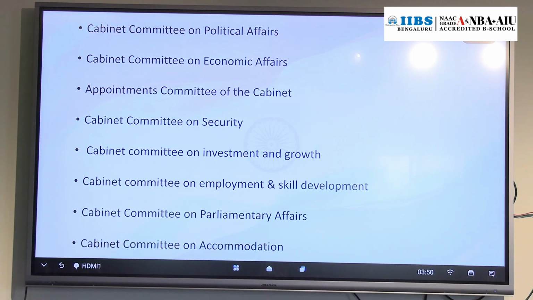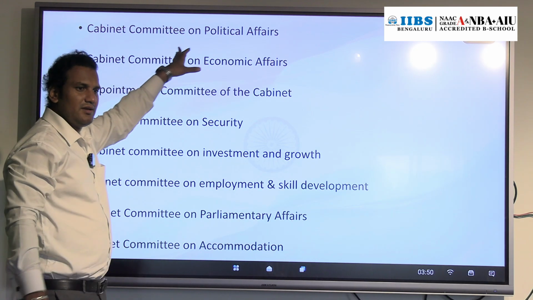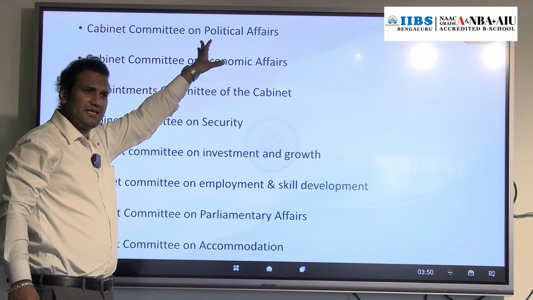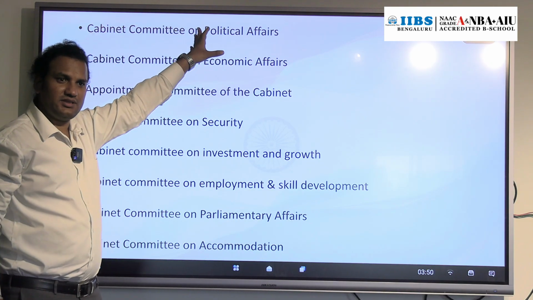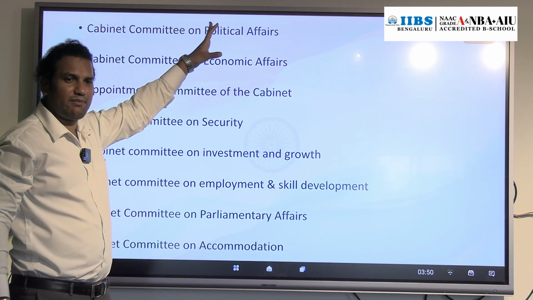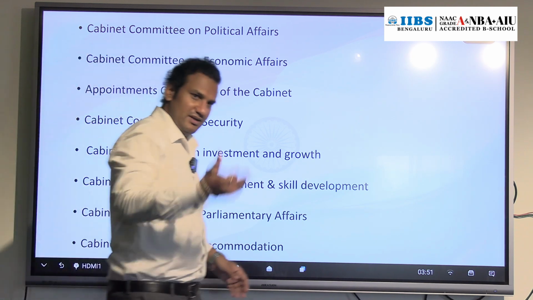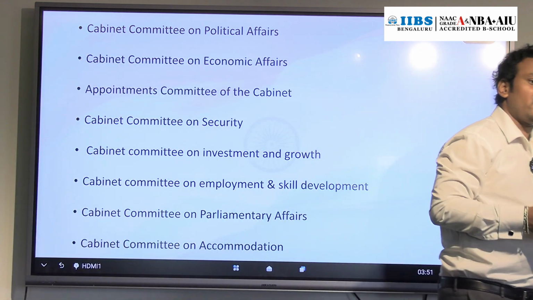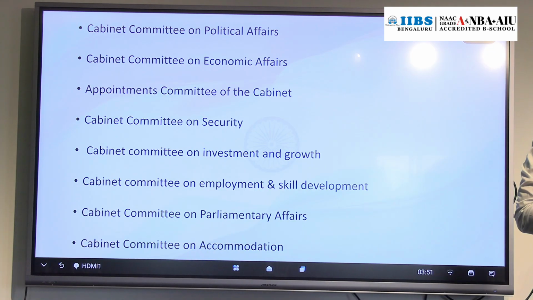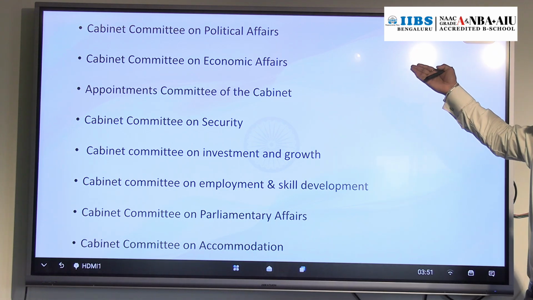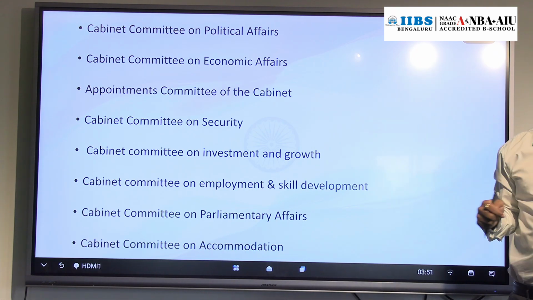See, we have the cabinet committee on political affairs. This committee deals with policies and politics, and it is headed by the prime minister. Then we have the cabinet committee on economic affairs: country economy, macroeconomics, inflation, demand and all those things. That is also very important, so that committee will look after it. Then the appointments committee of the cabinet.